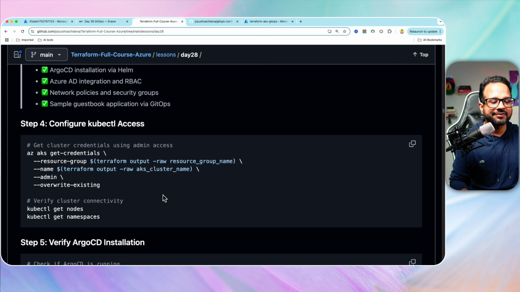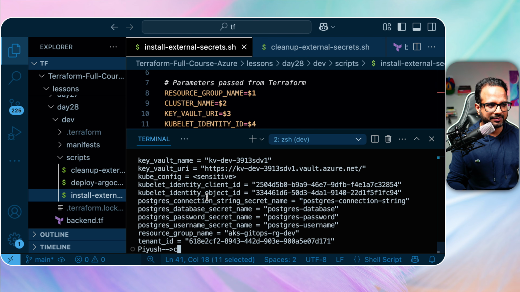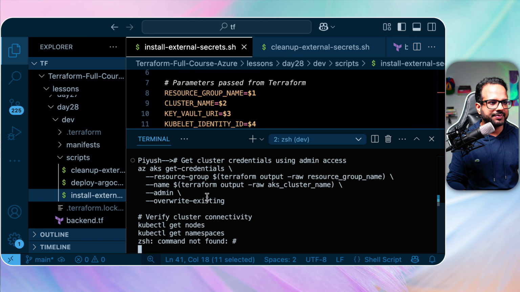We need to configure the kubectl access so that we can access the cluster. So let's run this command over here. It will generate a kubeconfig for you, and then you can run get nodes and get namespaces and whatever command that you want. Okay, so let me clear the screen and paste it over here.